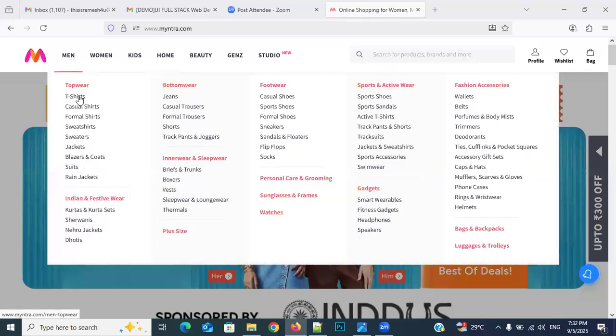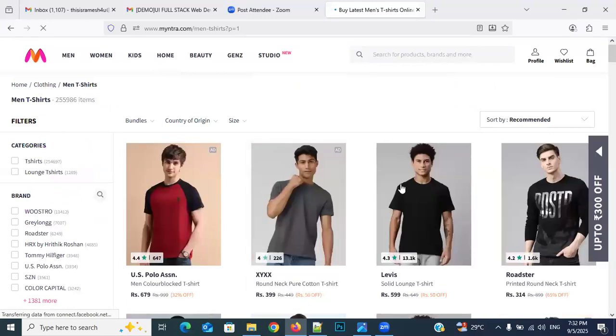Then for each and every related thing, I will display it, for example, t-shirts. Click it. What am I getting here, everybody? Am I getting men's t-shirts, or women's t-shirts, or bed sheets and everything? Respond. Each and every product in Myntra we are getting, or only men's t-shirts? Every product? No. Every product in Myntra is not shown, only men's t-shirts.